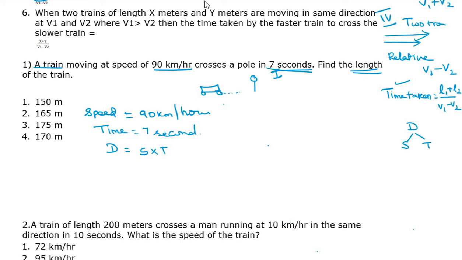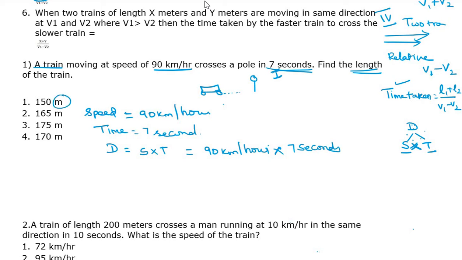This is a triangle formula. We can recall the formula like that. Speed equals distance by time, time equals distance by speed, distance equals speed into time. This is the division, this is the multiplication. So distance equals speed into time. What is the speed given here? 90 km per hour. Time is 7 seconds.